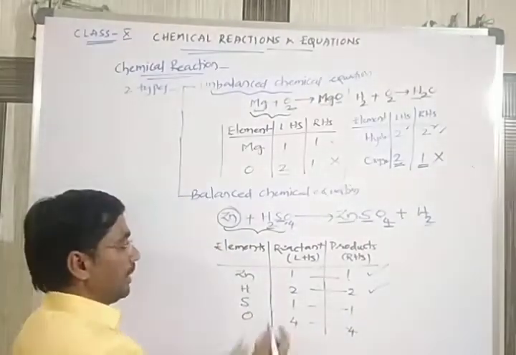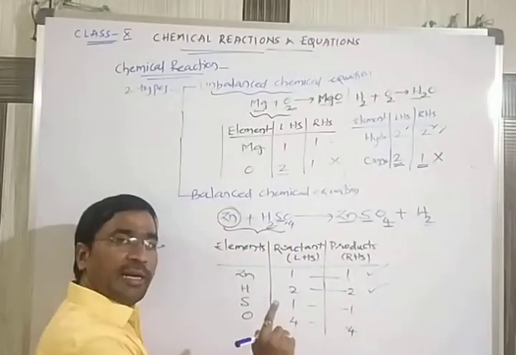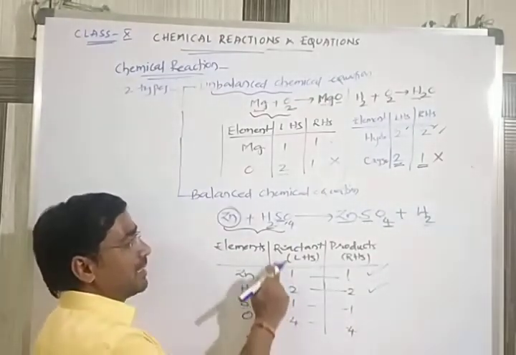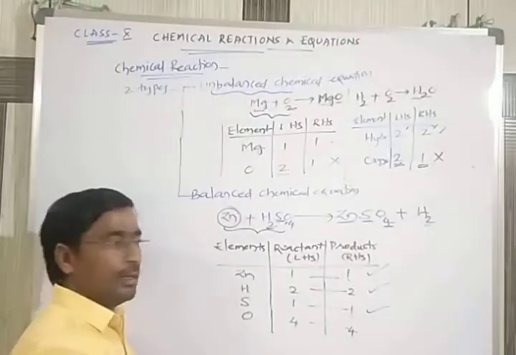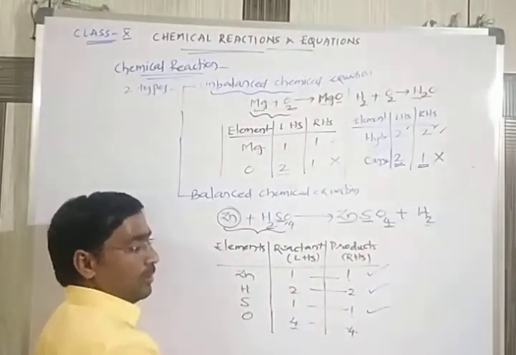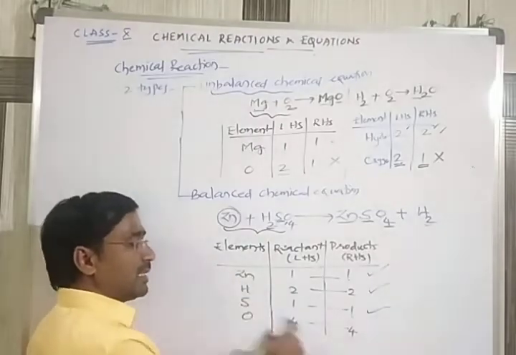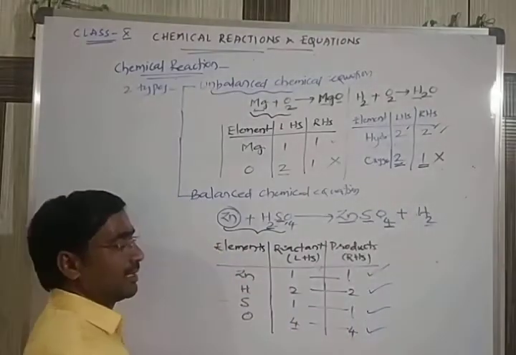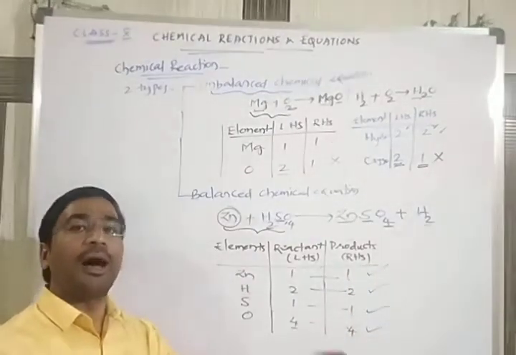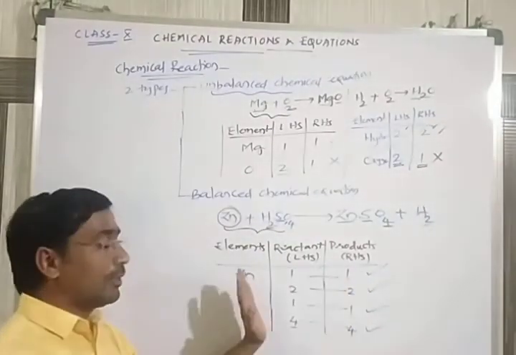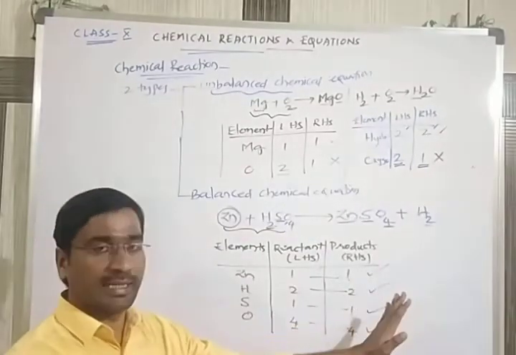Count is okay. Sulfur: 1 sulfur atom is on the left hand side, 1 sulfur atom is on the right hand side. Next, oxygen: 4 oxygen atoms on the left hand side, 4 oxygen atoms on the right hand side. You can see in this reaction, all the atoms are equal on the left hand side and right hand side.